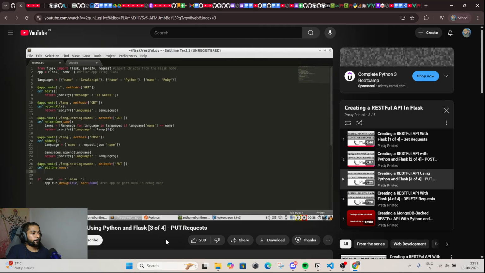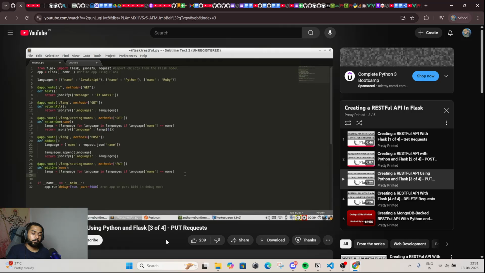And then what we need to do is find the dictionary in the list that has the name that was passed to the endpoint. So it's going to be exactly the same as up here. So langs equals... okay, so this returns all the languages that match the name. And since our names are unique, it's only going to return 1.